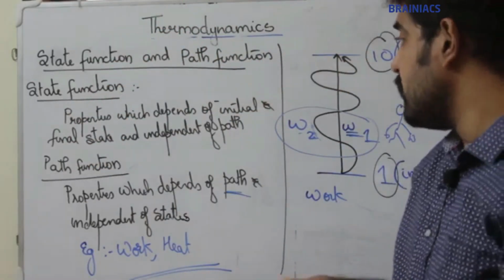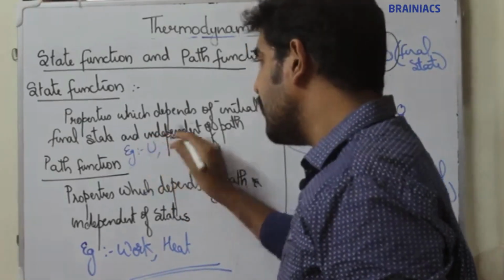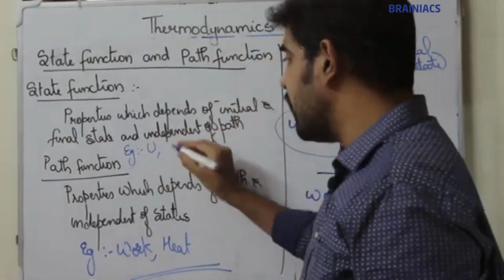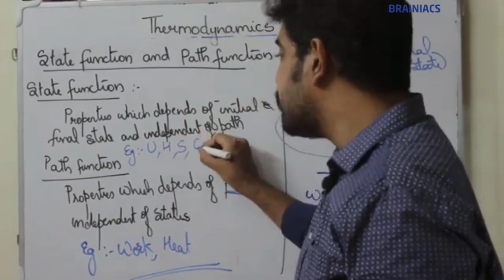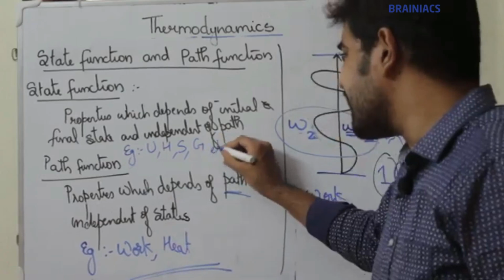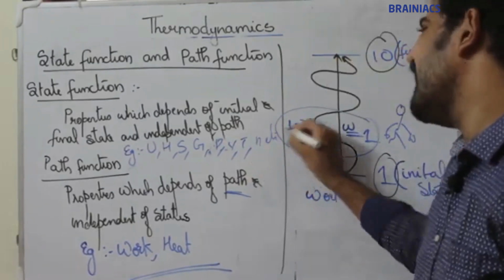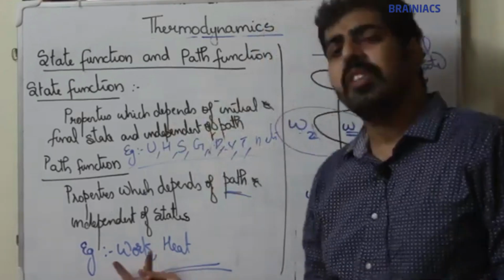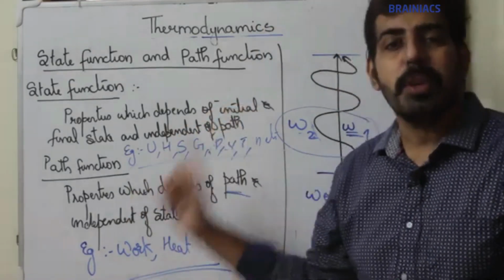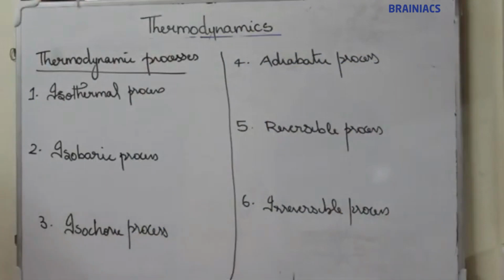Examples like internal energy, which we will study later in the latter half of the chapter. Internal energy, enthalpy, entropy, Gibbs free energy, etc. Pressure, volume, temperature, number of moles, etc. All these properties depend on initial and final state, independent of path. But these two functions, they depend on path and are independent of state. So these are state functions and path functions. I think it's clear. Moving on to the next topic, thermodynamic process.